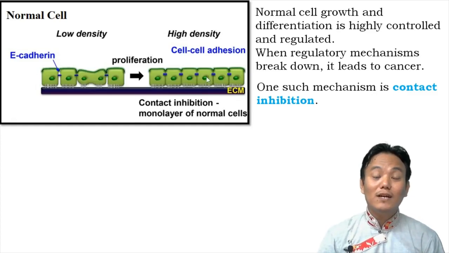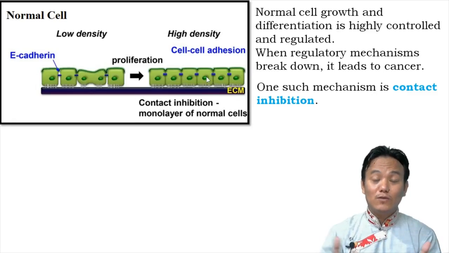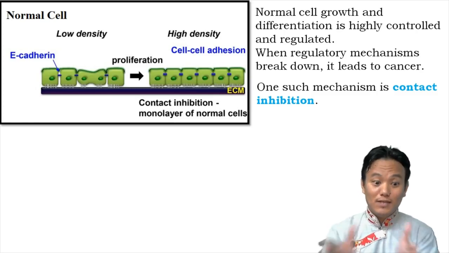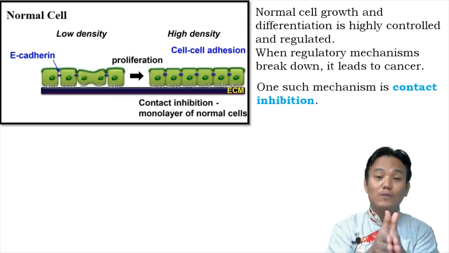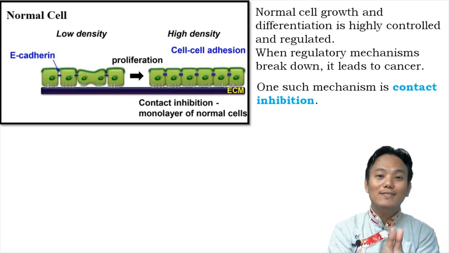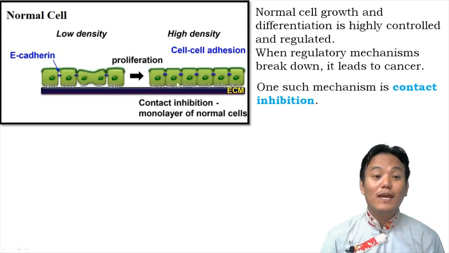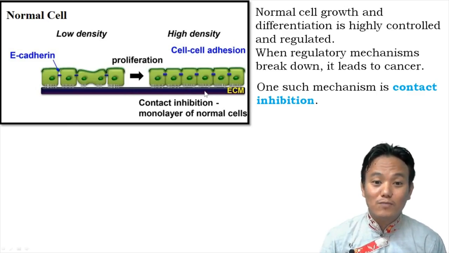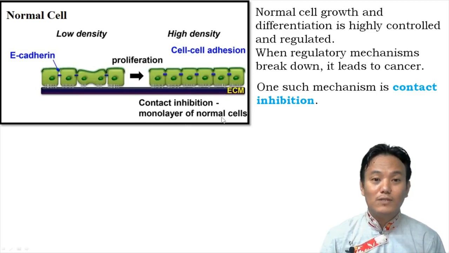As soon as it comes in contact with the neighboring cells, it stops cell division. That is called contact inhibition. Due to contact inhibition, it forms a single layer of cells on this particular substrate. Therefore, it forms a monolayer of normal cells.